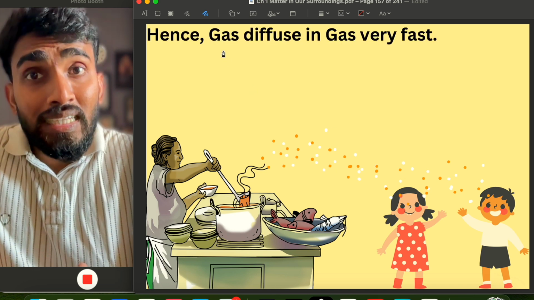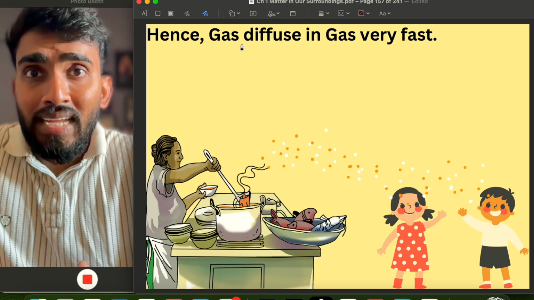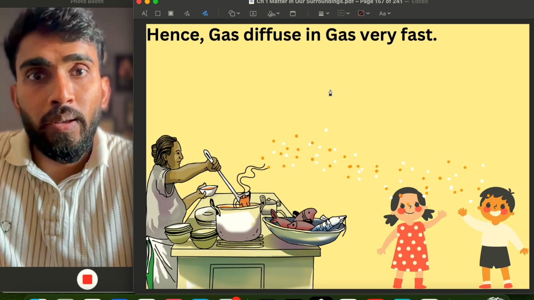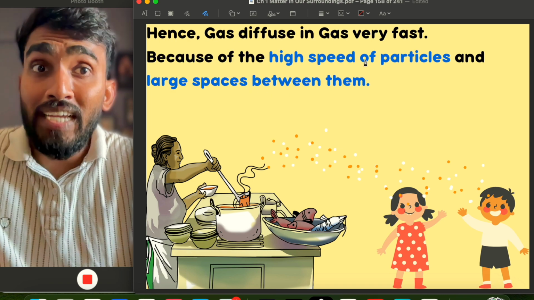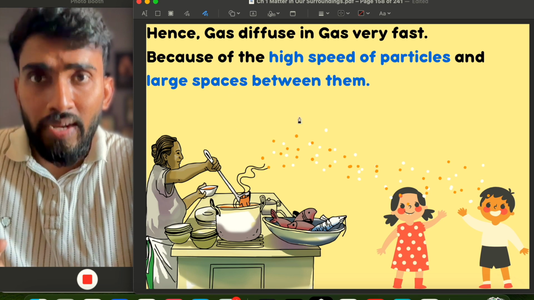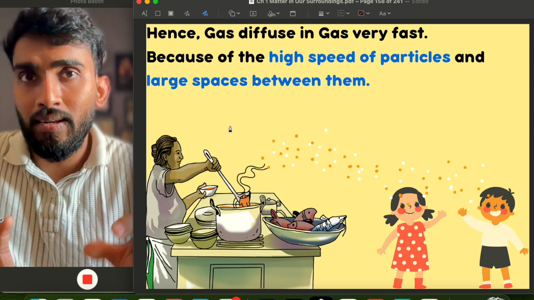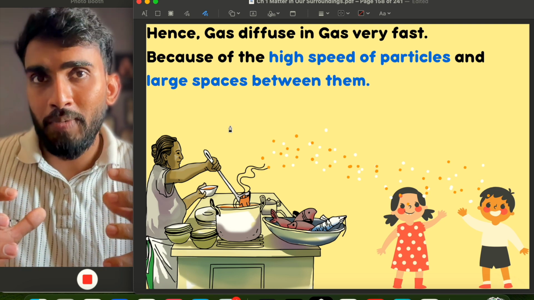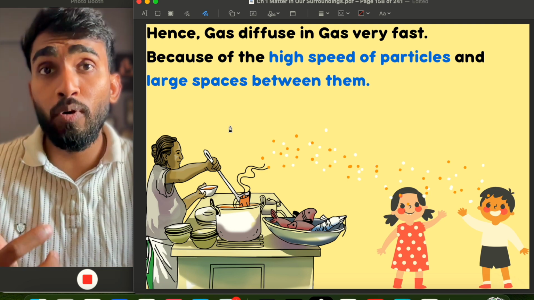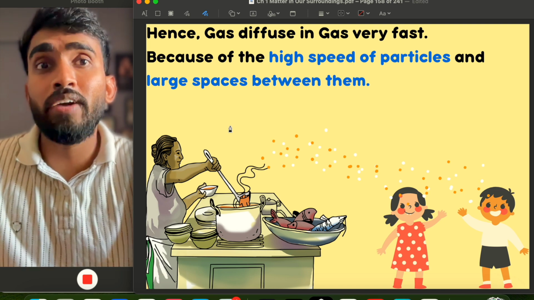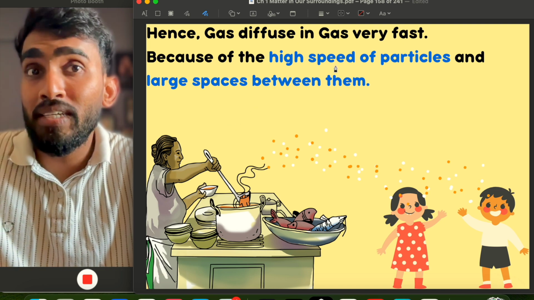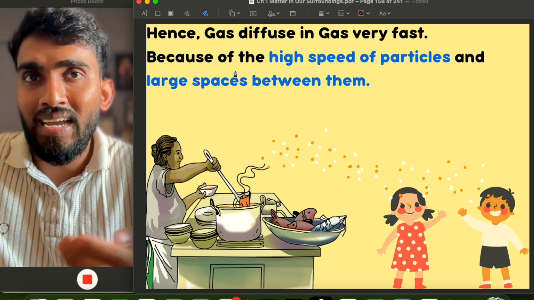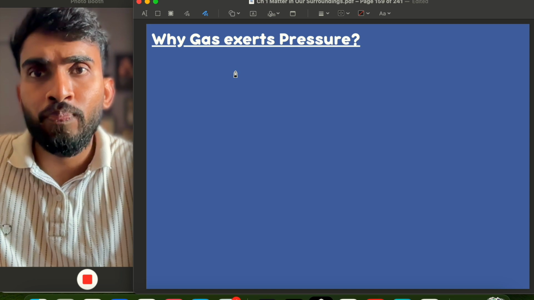So basically, both of these are gases, and gas diffuses in gas very fast. Why? Because of the high speed of the particles, and a large amount of space. If we see the particles of a gas, they have a huge amount of space between them, and they also have a high amount of kinetic energy, so they move very fast. So gas will diffuse easily and faster in another gas.